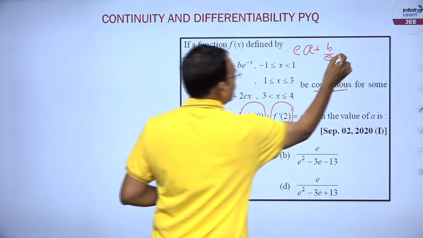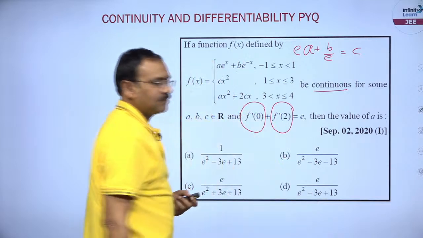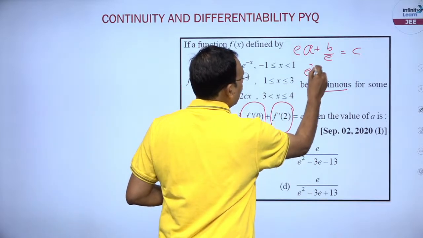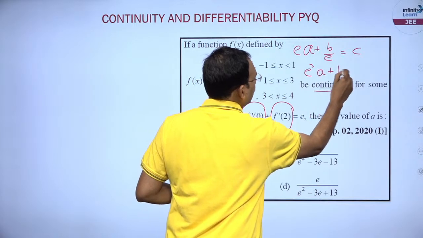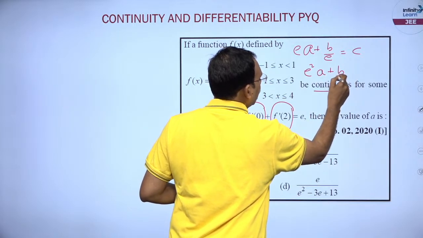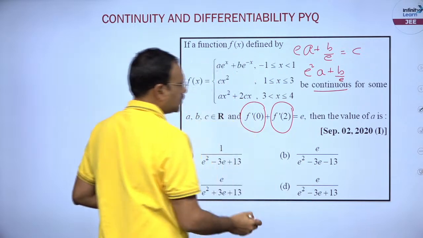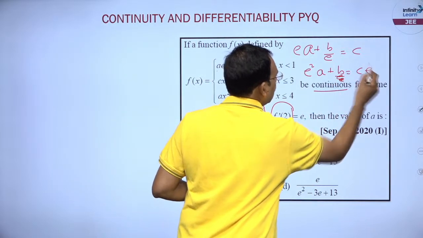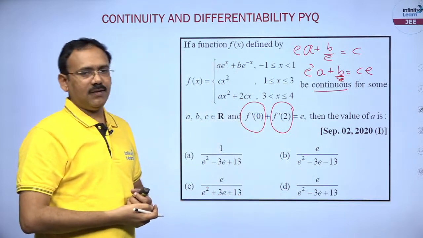Right hand limit is C. That means I can say E square A plus B by E, okay, B is equal to CE, I can say. Fine.